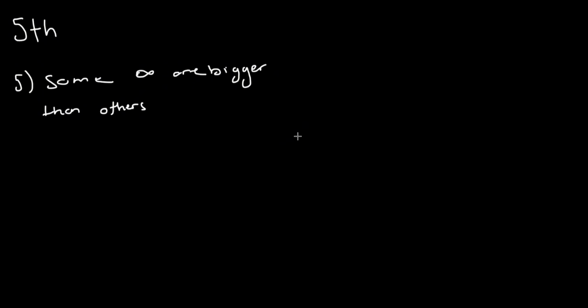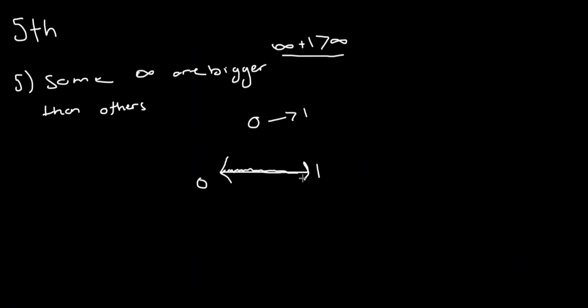And now on to my last statement, that some infinities are bigger than others. Right? So some people usually represent it as infinity plus 1 is greater than infinity, but this is kind of hard to understand, so I'm going to show it in a more visual way. Let's say from 0 to 1, if we refer back to the number line at the beginning of our video, from 0 to 1, you can pick out an infinite amount of numbers between these. Whether it's 0.1, 0.2, 0.11, 0.111, 0.157, 8,000, whatever, it doesn't matter. You can pick out an infinite amount of numbers in between 0 and 1.